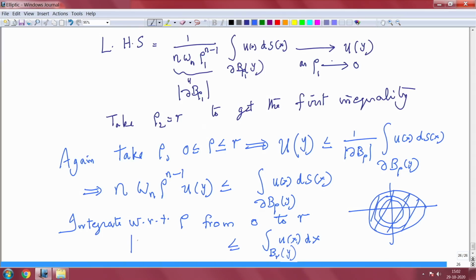So you exactly get the integral over B r of y of u. This completes the proof. If you take the modulus of B r on the right side, you get your volume inequality. So that is a proof of it.